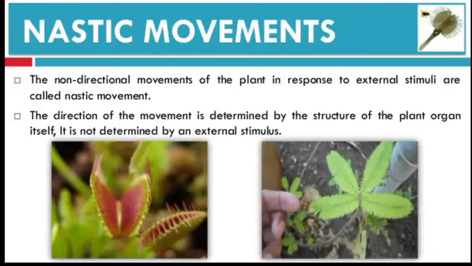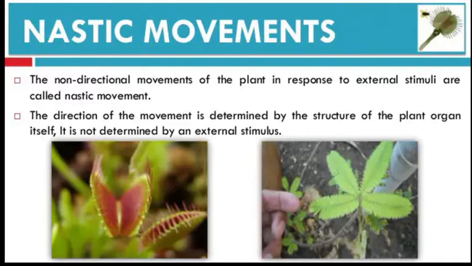Good morning, students. This is our third lecture, part three, chapter Control and Coordination. In the last chapter, we discussed tropic movement, or tropism, where we covered different types of tropisms and their responses, like the response of a plant to light in phototropism, the response of a plant to gravity called geotropism, the response of a plant to chemicals called chemotropism, and the response of a plant to water called hydrotropism.